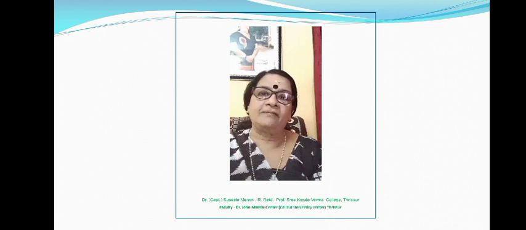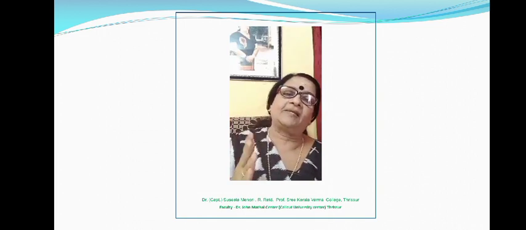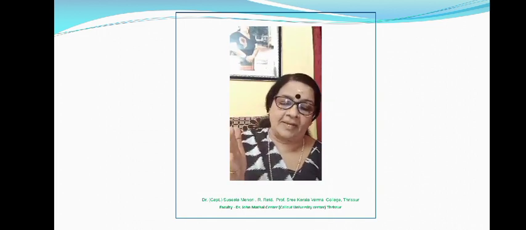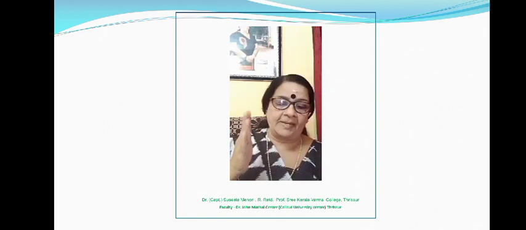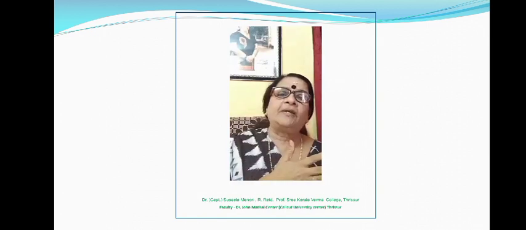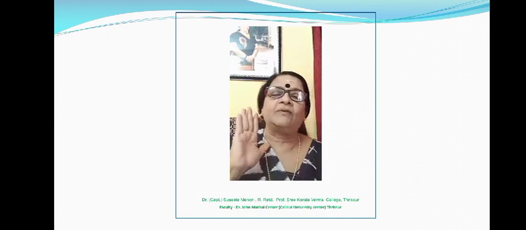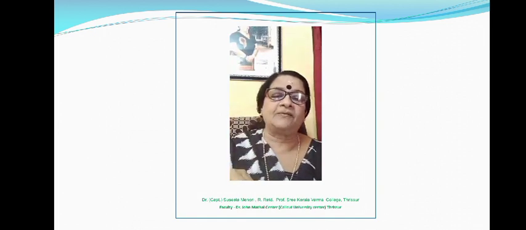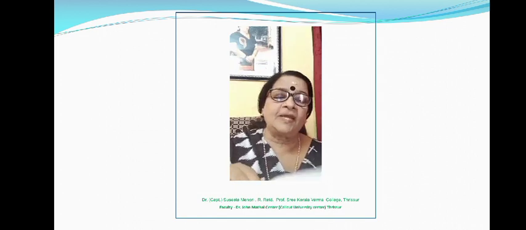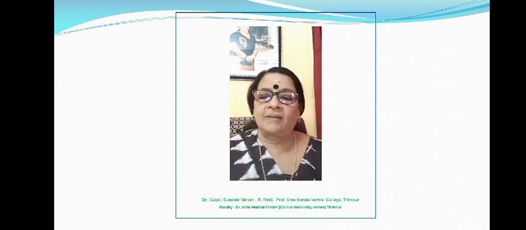The permanent or fixed working capital can again be classified as regular working capital and reserve working capital, and temporary working capital can be seasonal working capital and special working capital. So these are the various classification kinds of working capital.